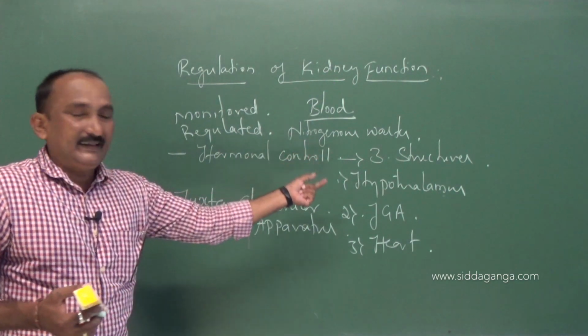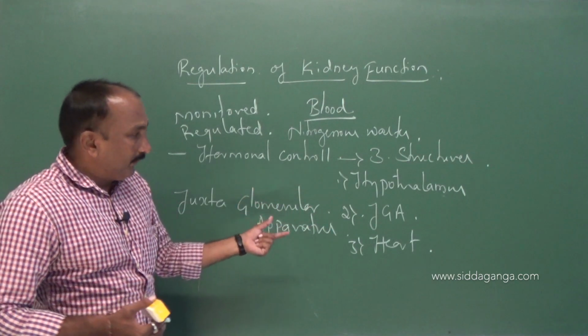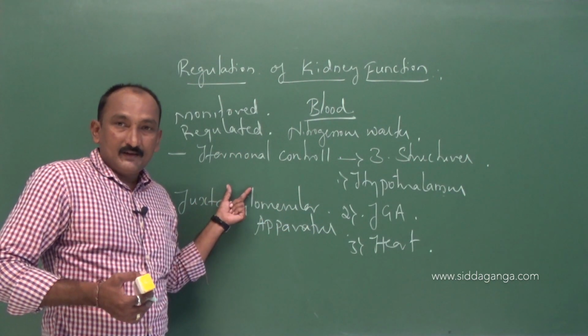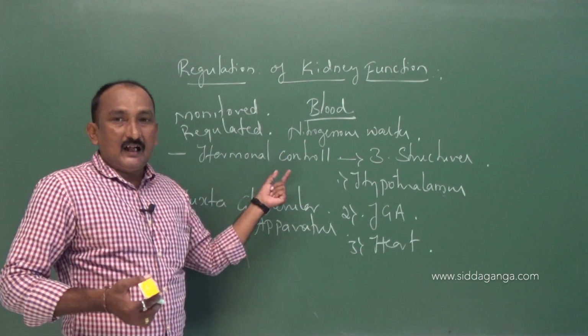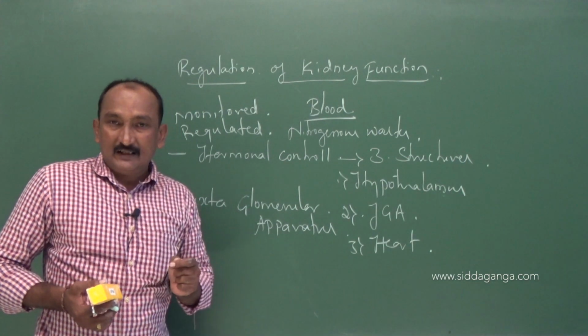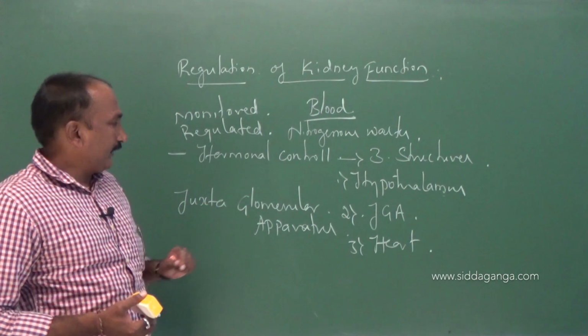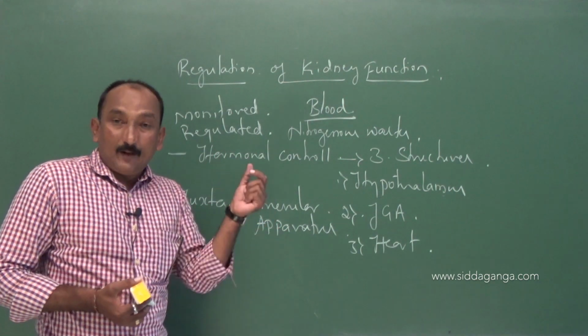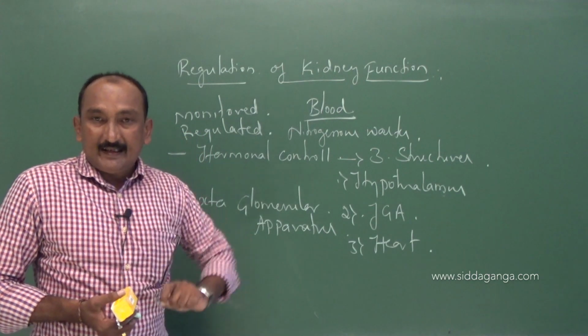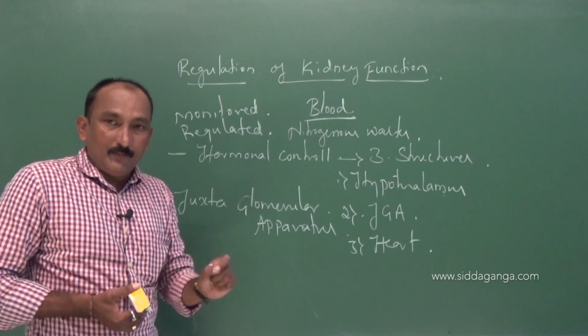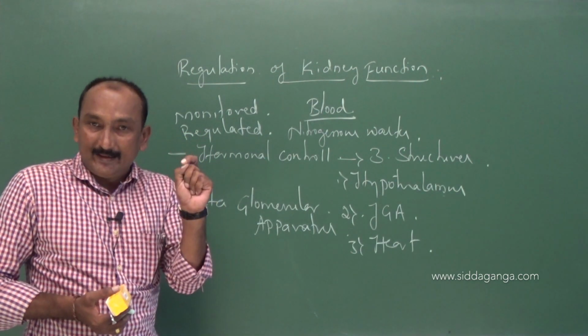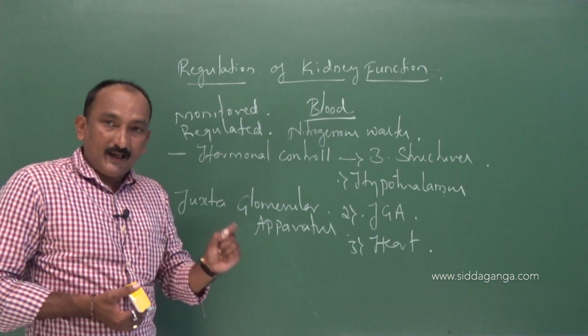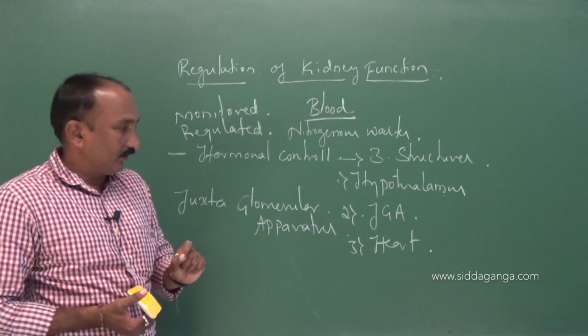That means all these structures are able to produce hormones. Hormones are chemical messengers, produced in very small trace amounts. They are non-nutrient chemicals.